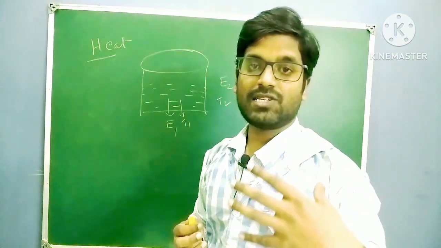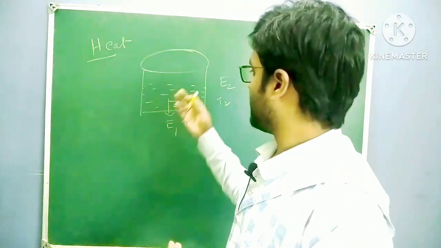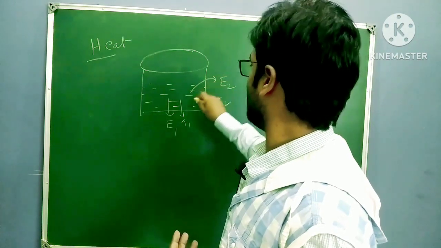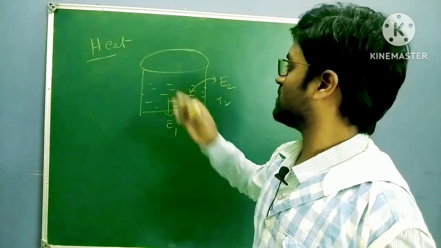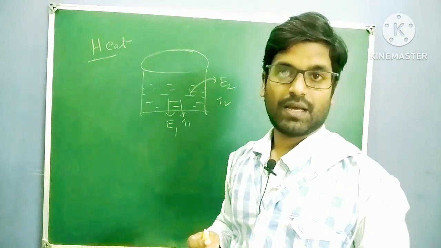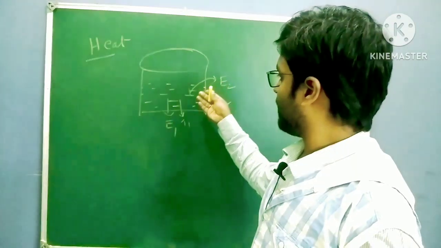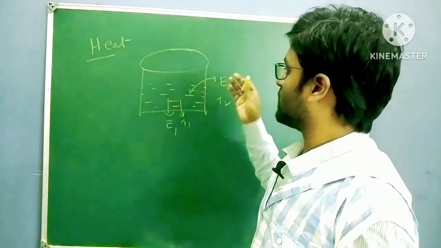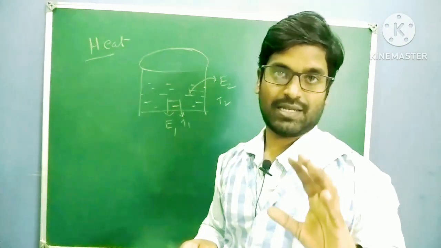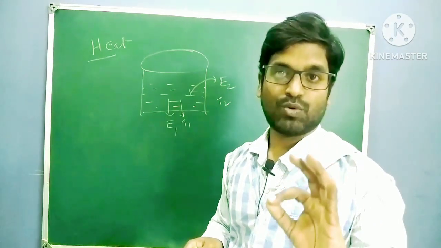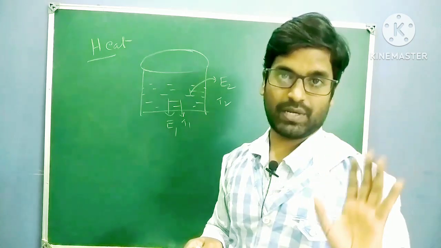Now, energy is moving from the system to the surrounding. In any process, energy moves from system to the surrounding and surrounding to the system. The condition is energy has to move from high temperature to low temperature.